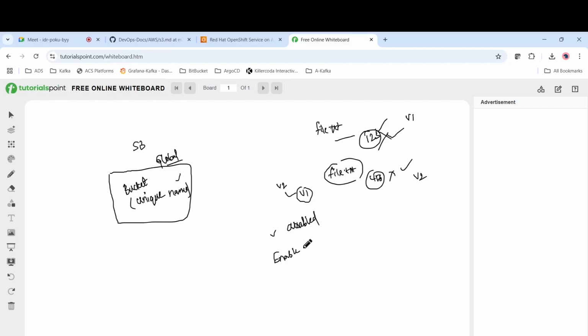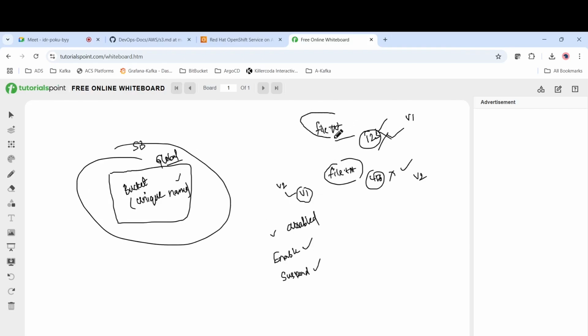But one thing is there, if you enable it once, you will not be able to delete it again, okay. You will have an option only to suspend, you cannot delete the versioning once it is enabled on the bucket, okay. And the versioning will not be enabled on a file, it will be enabled on the entire S3 bucket, okay. It will be applied to this entire bucket, not for any specific file. It will not be applied for file.txt, it will be applied for the entire bucket, okay.